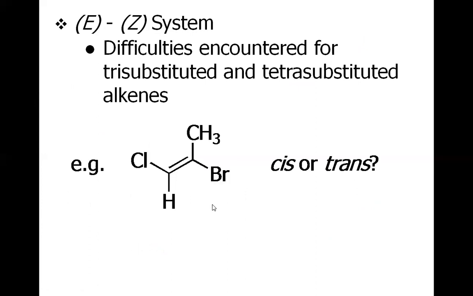What about this case? Should this molecule be called cis or trans? Well, the problem lies here because we do not have the two same groups on both sides of the double bond. Rather, we have four different groups: the chlorine, hydrogen, methyl, and bromine. So this molecule cannot be designated as cis or trans.